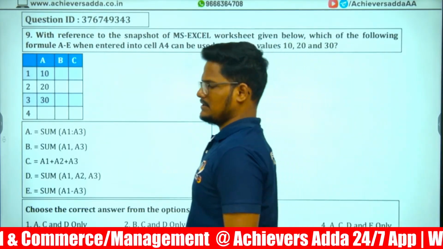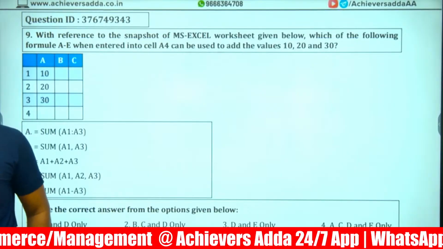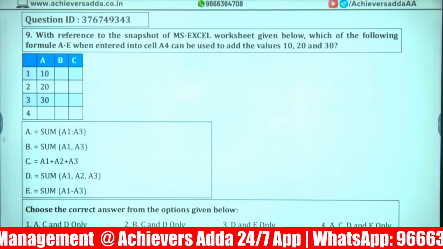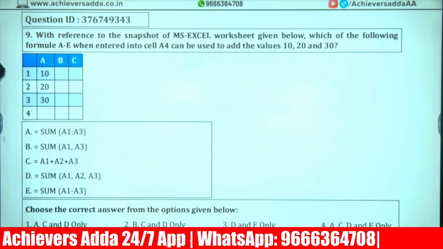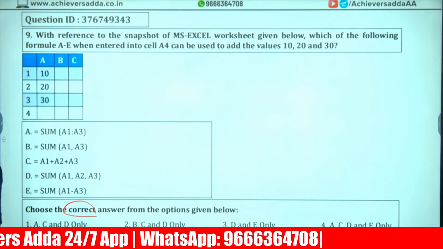Last and final question. Take it down. Which are the correct formulas?